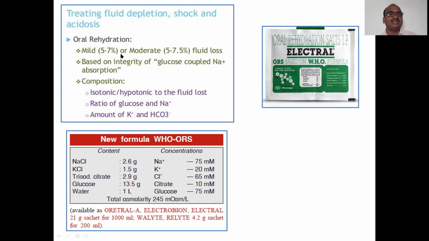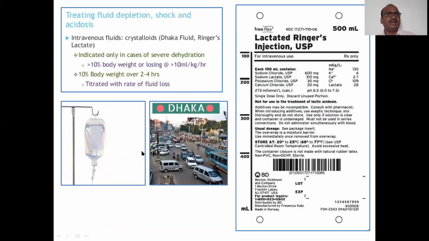So oral rehydration salt is for mild or moderate, 5 to 7% fluid loss, based on the kind of glucose. The composition you know very well. And treating with intravenous fluids in severe cases, when the patient is unable to drink fluids because of dysentery or diarrhea problem. Now what you have to do is give IV fluids.